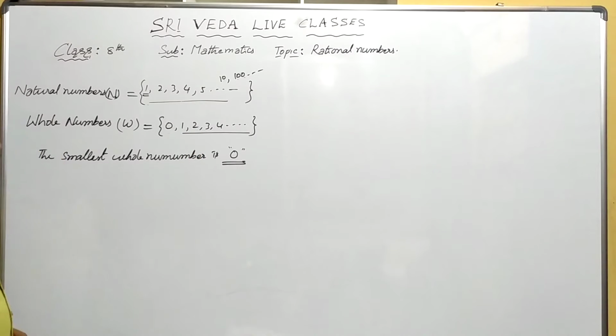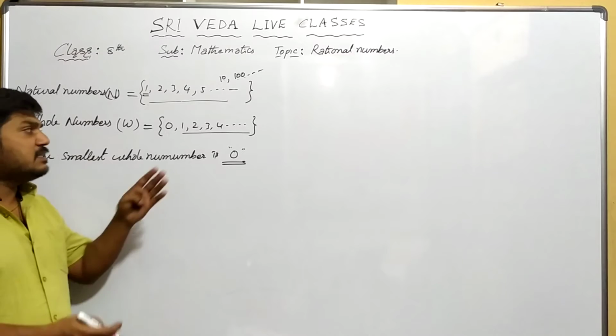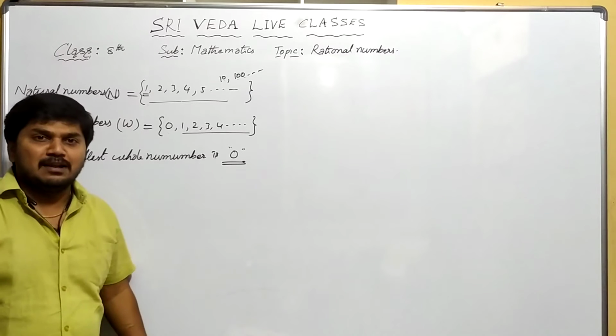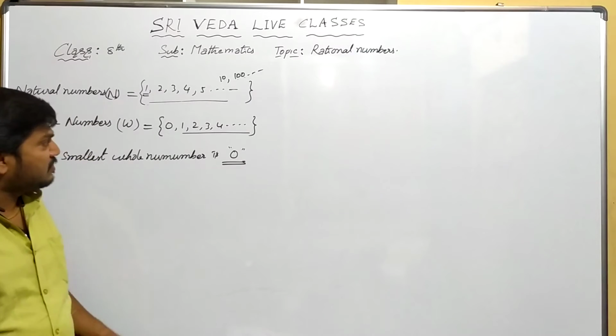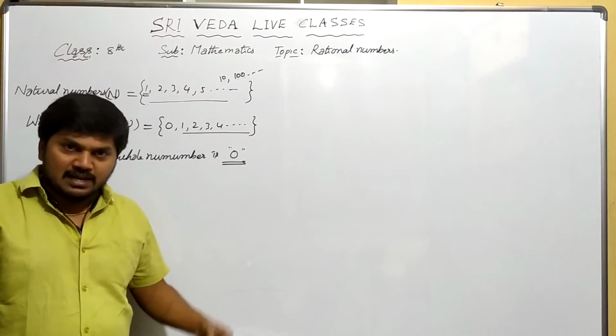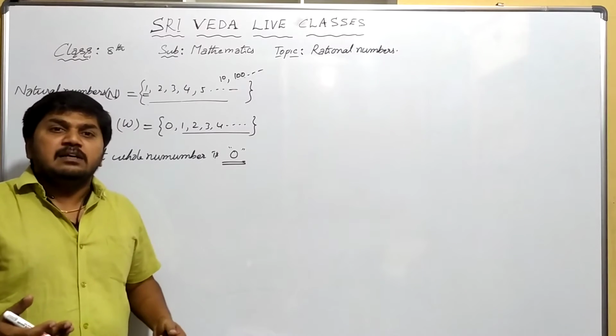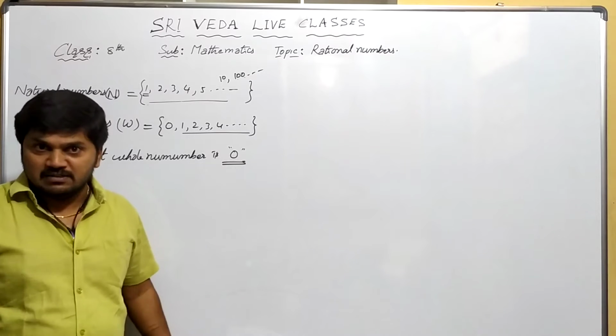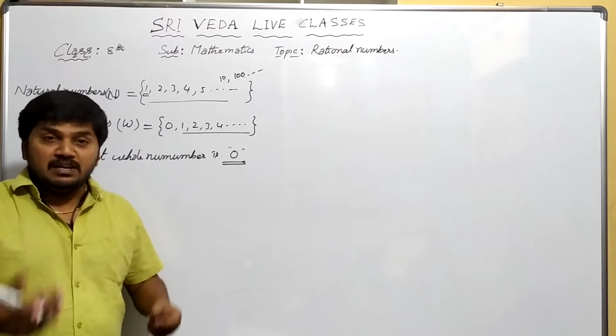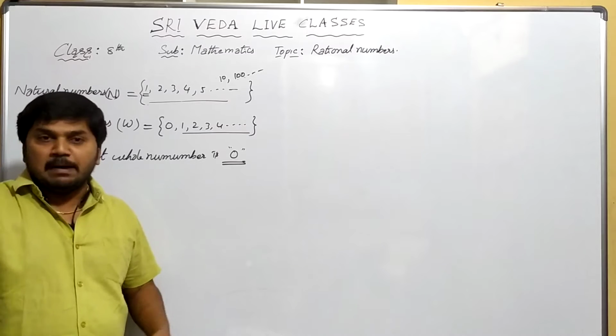Next, one more mathematician observed, why can't we invent new numbers? Yes, I can invent. Being intelligent students, some become genius people and think in a different manner.